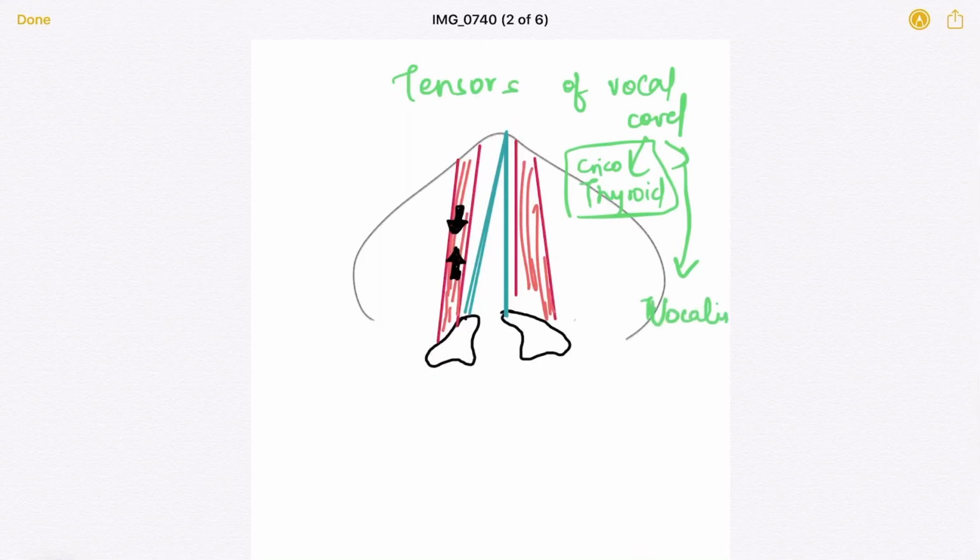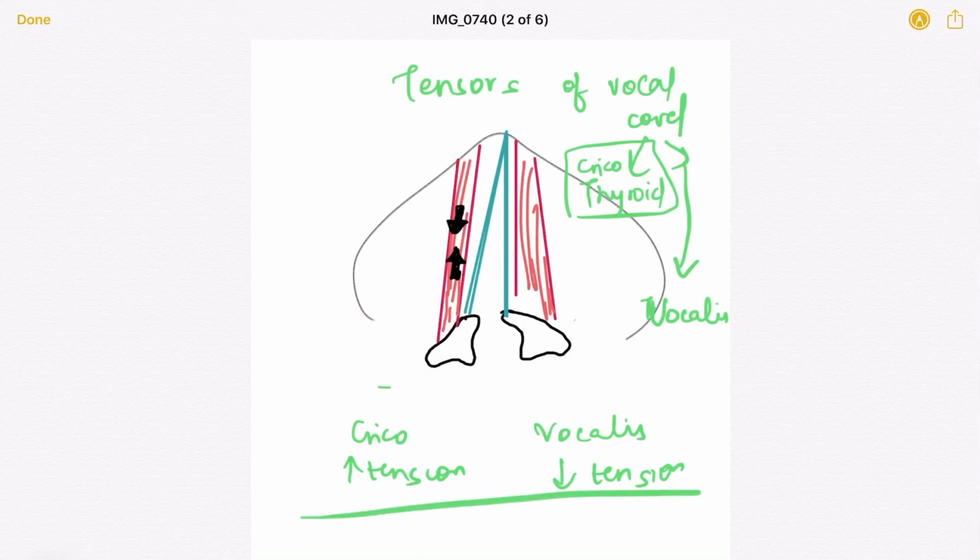Okay, so tensors of vocal cord does not mean that it always increases the tension. Okay, so the cricothyroid increases the tension and the vocalis decreases the tension, but both are known as tensors of vocal cord. This is the thing that makes you confused, that okay, tensors means increases tension. No, it can decrease tension also.